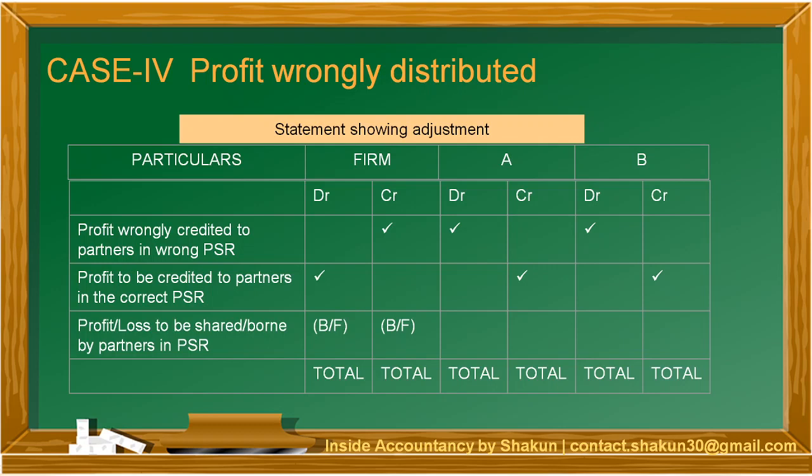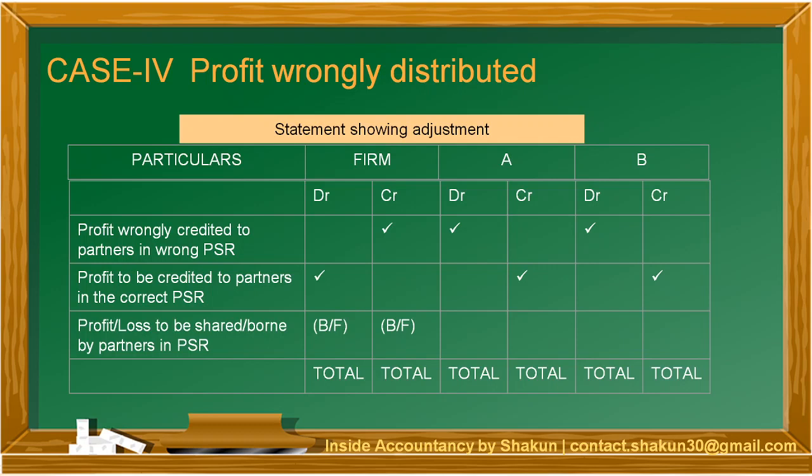I would like to mention here, as I've already explained before, that the firm account is basically the profit and loss account DR and CR, and A and B here are the partners and it represents the partners' capital account DR and CR columns. So finally, first the profit which is wrongly credited is debited in the partner's capital account. Then the profit to be credited is credited in the partner's capital account.